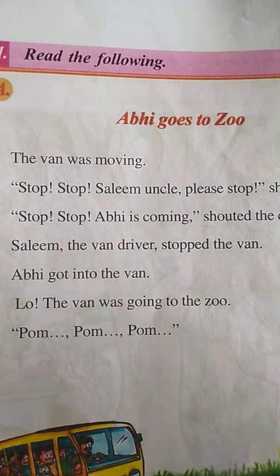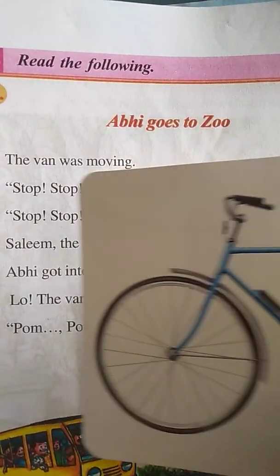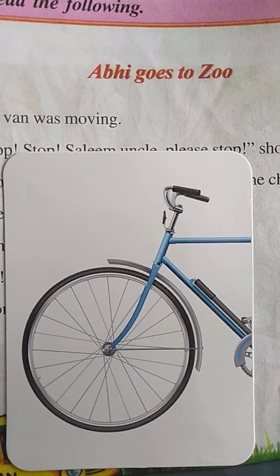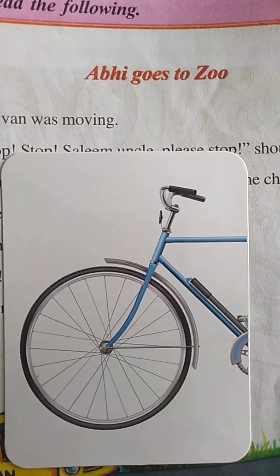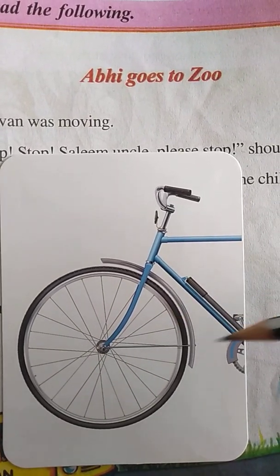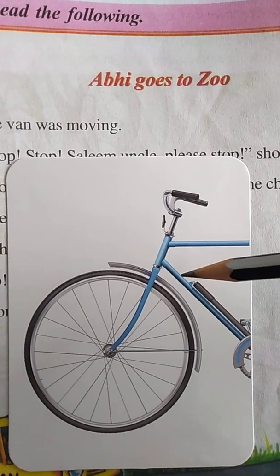Here I have only the half picture of it, don't mind it. Okay, so here I hope you will get it. What picture is this, children? Yes, it is a bicycle. It has two wheels. One is not there. Only the half picture of the bicycle is shown here.